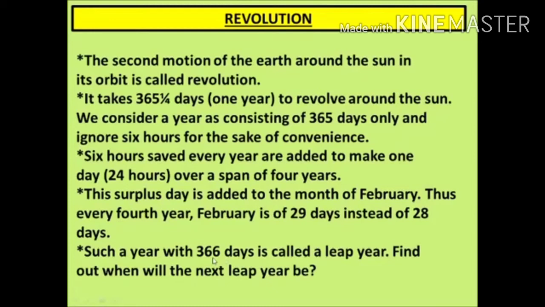So whichever part comes in front of the sun will experience day, and in that hemisphere it will be summer. The tilted part which is in front of the sun will experience summer season, and the opposite part will experience winter season.